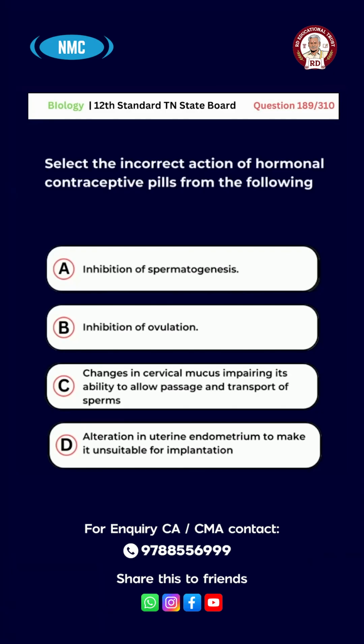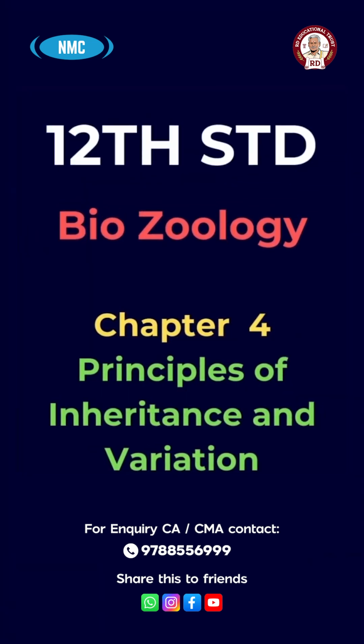Changes in cervical mucus impairing its ability to allow passage and transport of sperms. D. Alteration in uterine endometrium to make it unsuitable for implantation. The right answer for this question is option A. Inhibition of spermatogenesis. Chapter number 4.